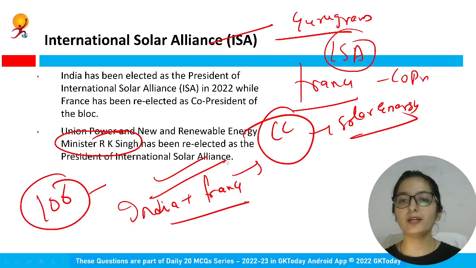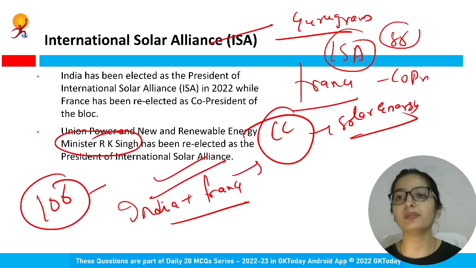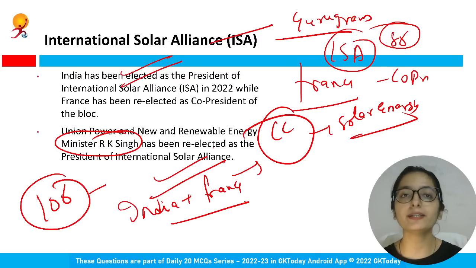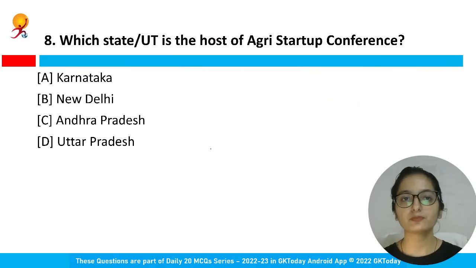So 106 countries have signed, but 86 countries have ratified this so far, and all the member states of United Nations are eligible to join the International Solar Alliance. So the agenda here is to have cost-effective solar energy solutions.